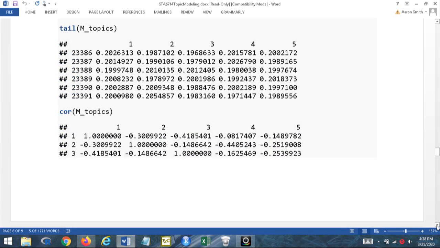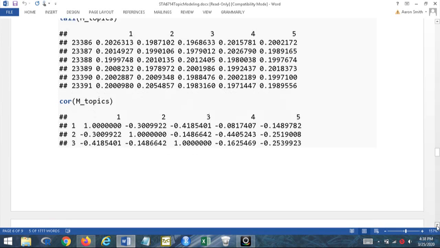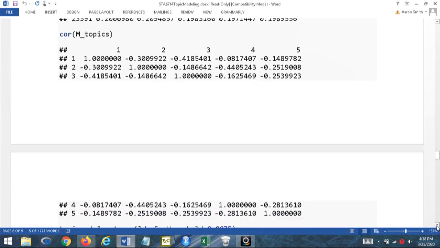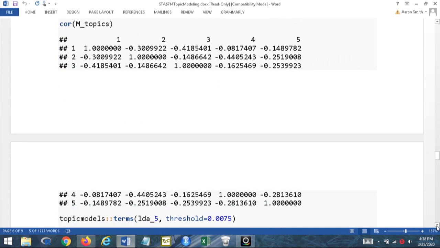Now I went ahead and took a look at the correlation between my topics. This is another point where topic analysis is different from PCA. In PCA, remember, we have 0 correlation. The vectors are perpendicular from each other, orthogonal, when I do PCA. Here, when I do topic analysis, that's not the case. They're not purely uncorrelated with each other.